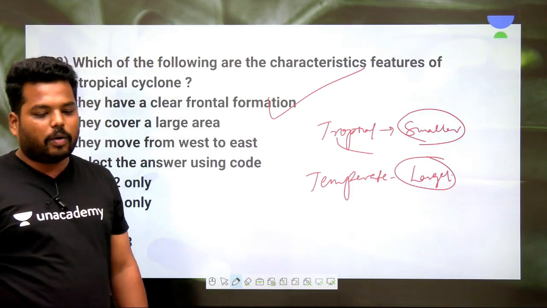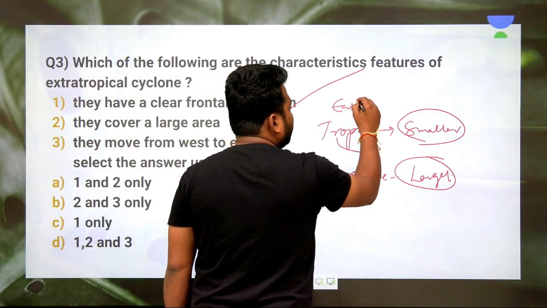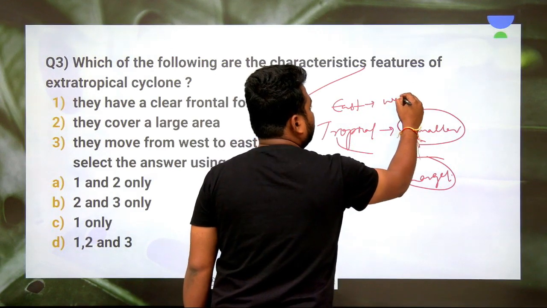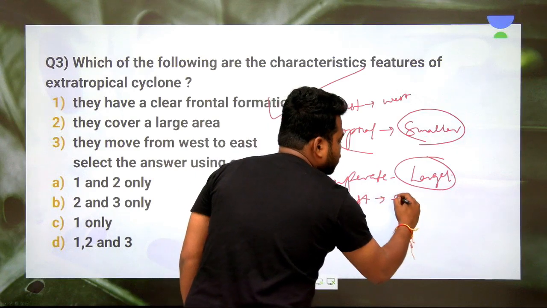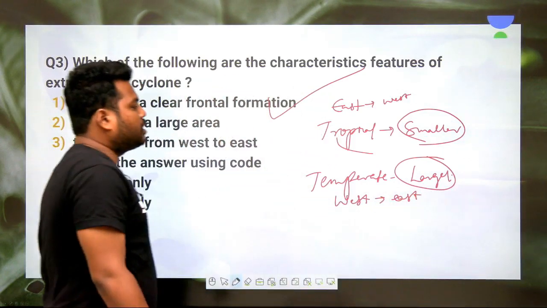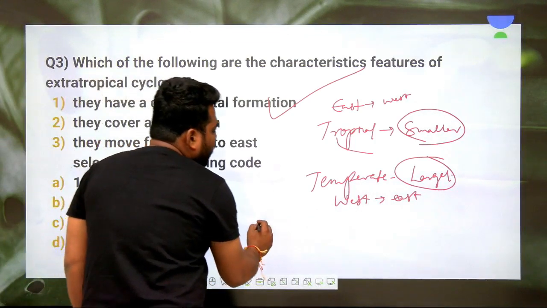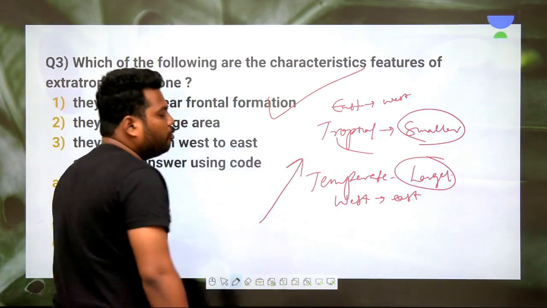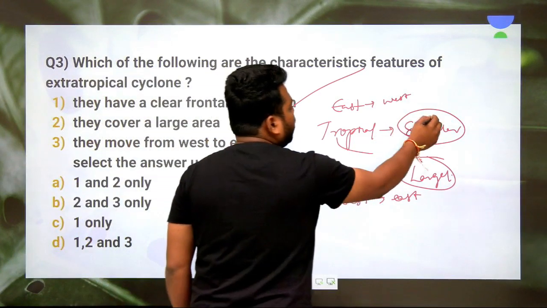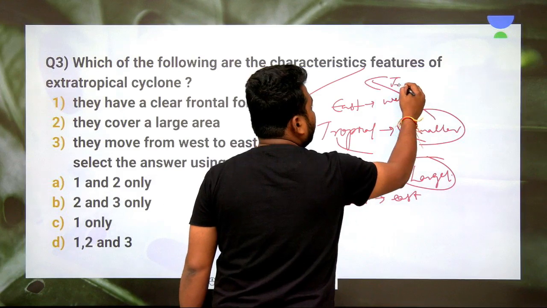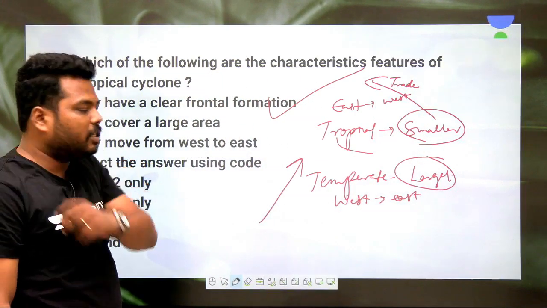And temperate cyclones cover a larger area. Tropical cyclones move from east to west, and temperate cyclones move from west to east, because temperate cyclones come under the influence of westerlies. Tropical cyclones come under the influence of trade winds, whereby trade winds move from east to west. Westerlies move from west to east.